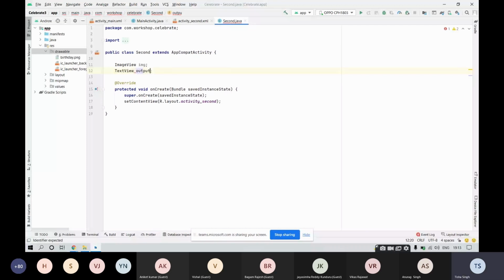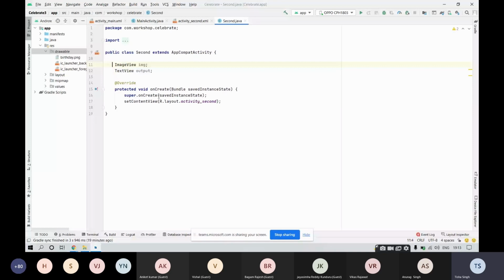Now, what we did in the main activity after this declaration inside this class, we went into this particular function, that is onCreate. Inside onCreate, whatever we have declared over here, we need to initialize it.